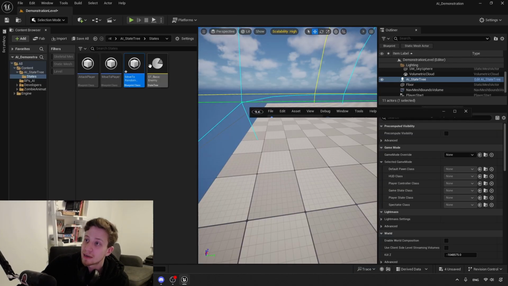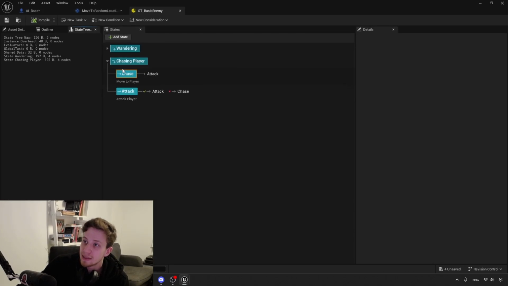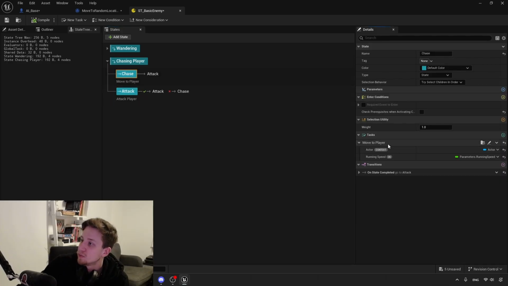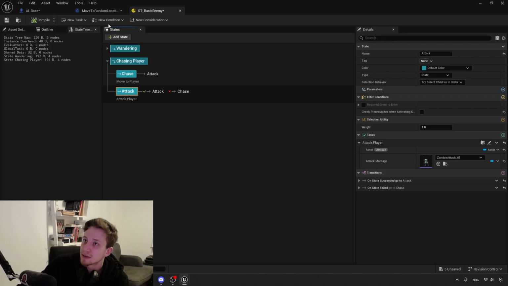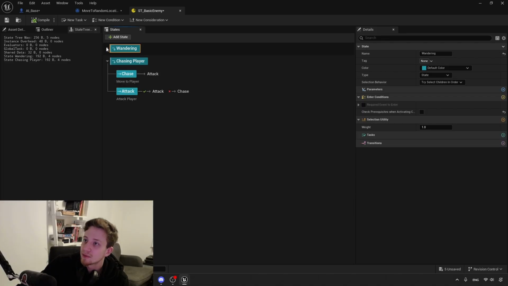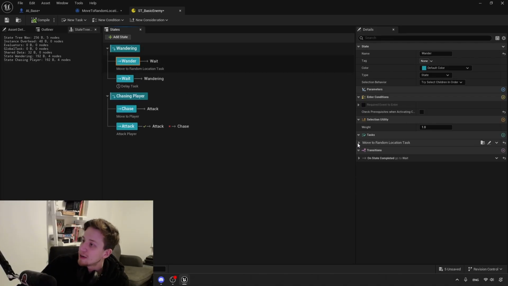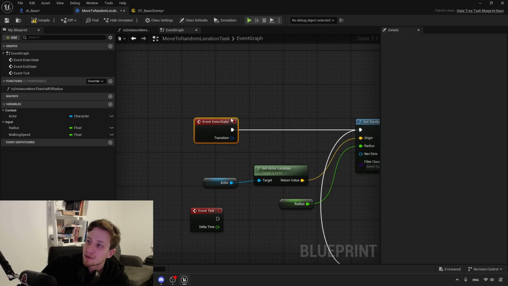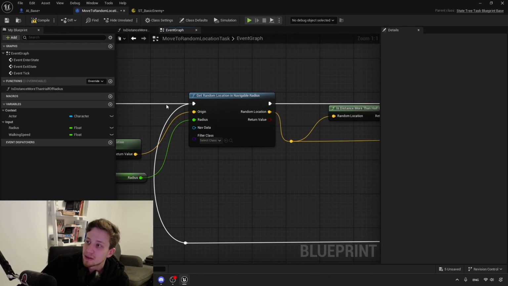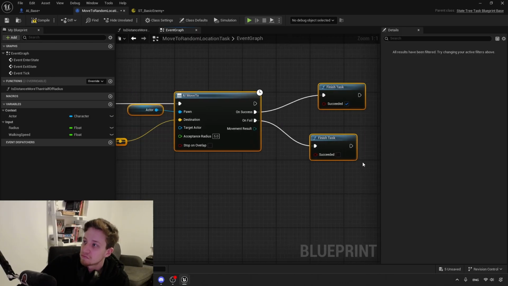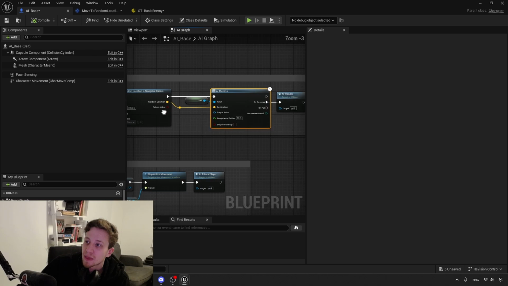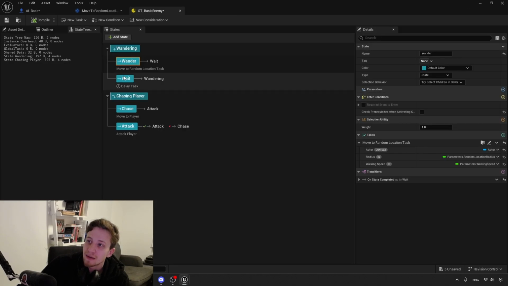When in our state tree we enter this chase state, we have our move to player. I'm going to actually do the attacking. Wait, which one are we looking at? We're looking at the wandering. There we go. Whenever we enter our move to random location task, we are going to trigger our event enter state. So here we execute whatever logic we want. Pretty straightforward.